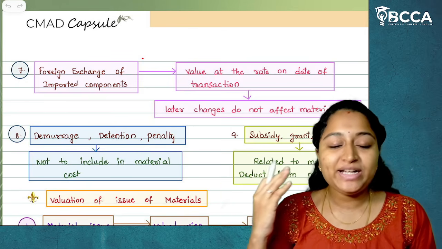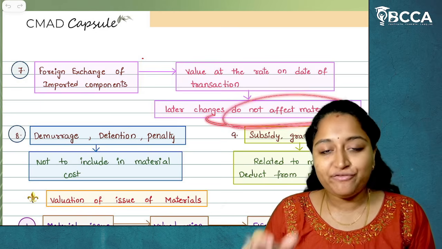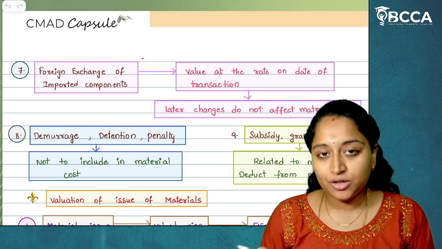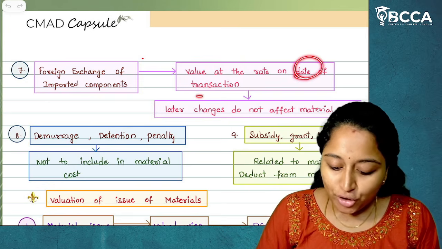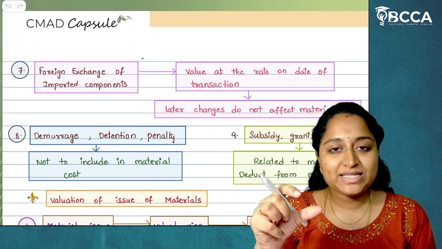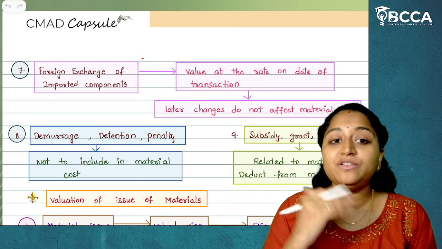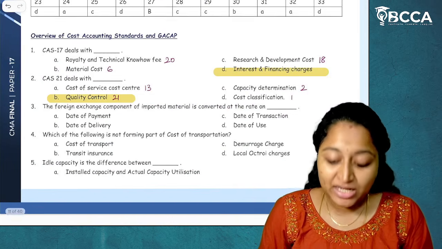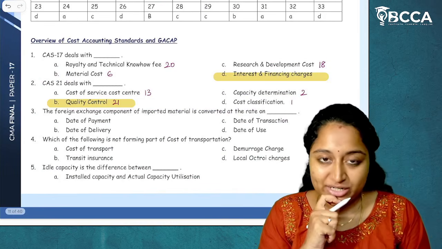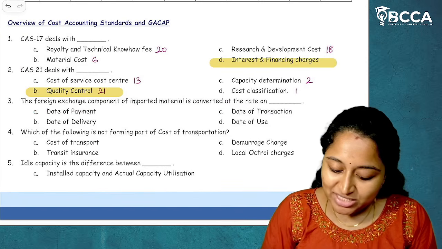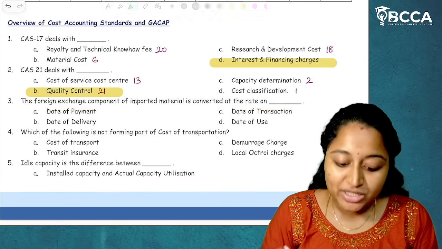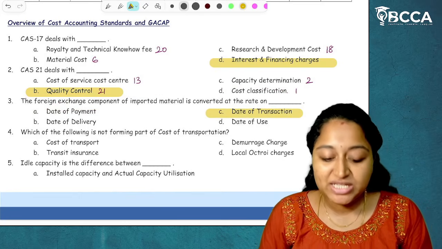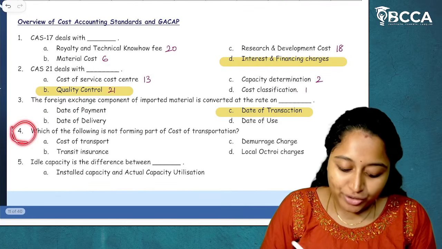If after the date of transaction there is any change in the foreign exchange rate, that will not be considered for material cost. So on the date of transaction, whatever the rate is, that will be taken for the conversion of this foreign exchange component. I hope it is clear. Related to this, we have practical questions as well. So the foreign exchange component of imported material is converted using the rate on the date of transaction. The answer is option C. Then moving on to the next.